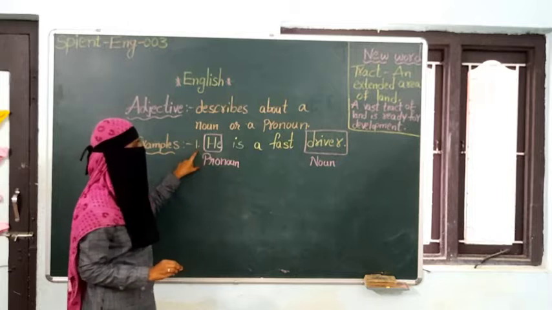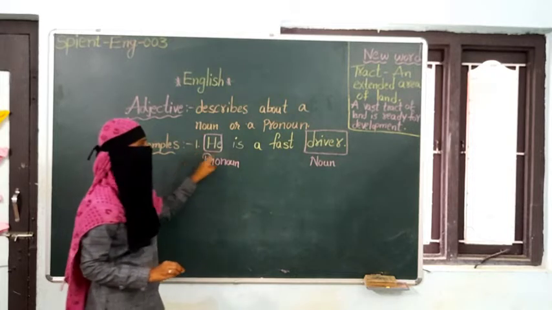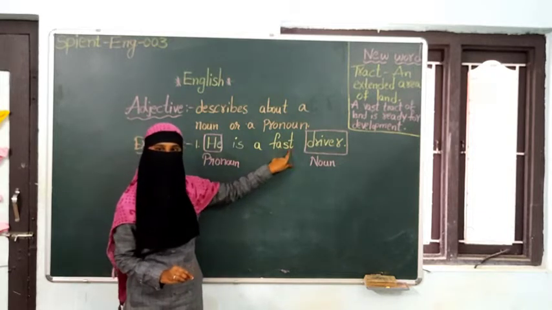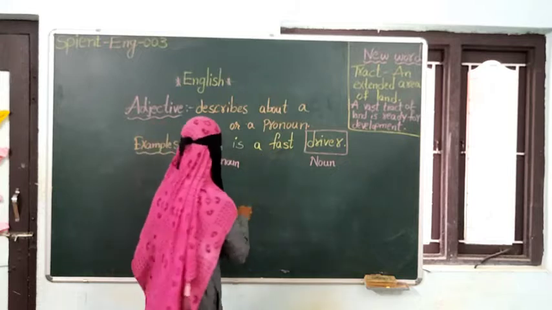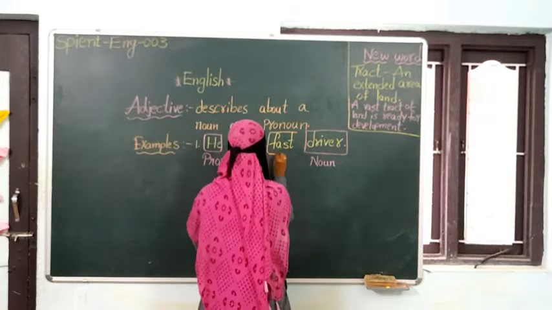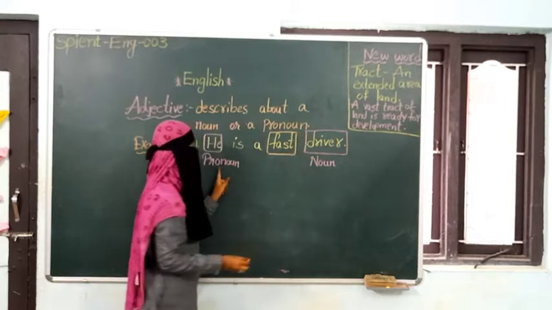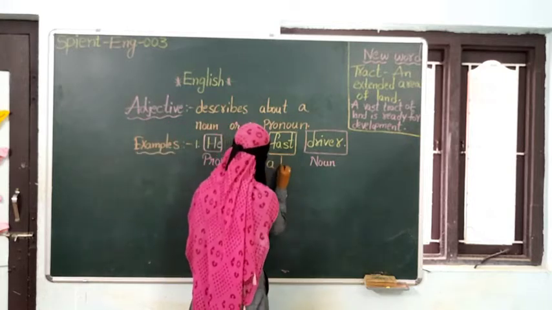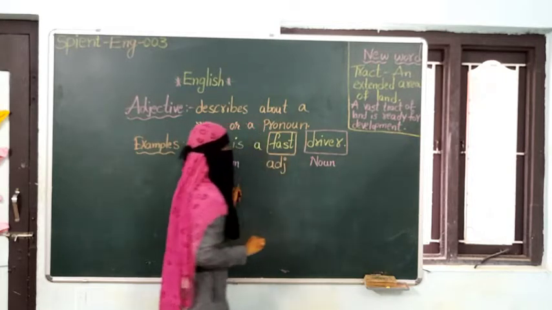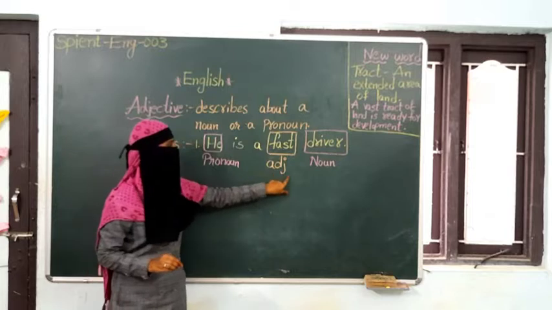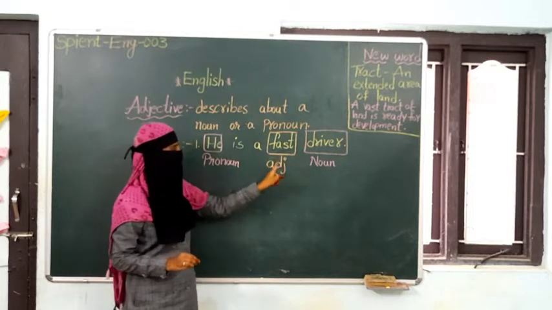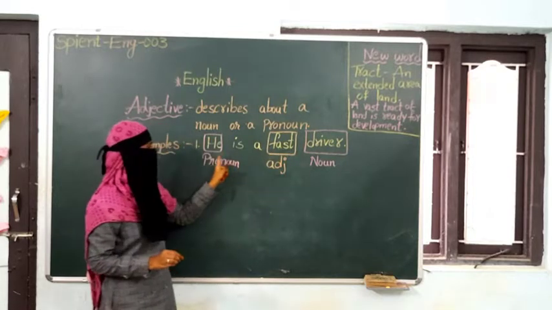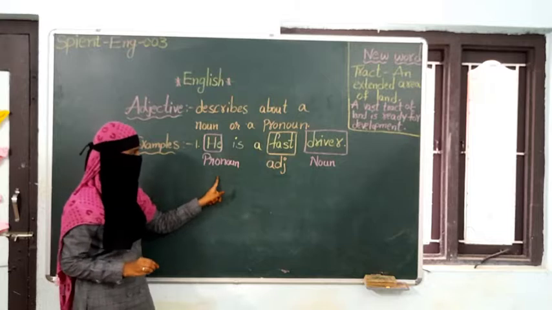How is he driving? He is a fast driver. Here fast is the adjective. Okay children. He is a driver and he is driving very fast. He is the pronoun.